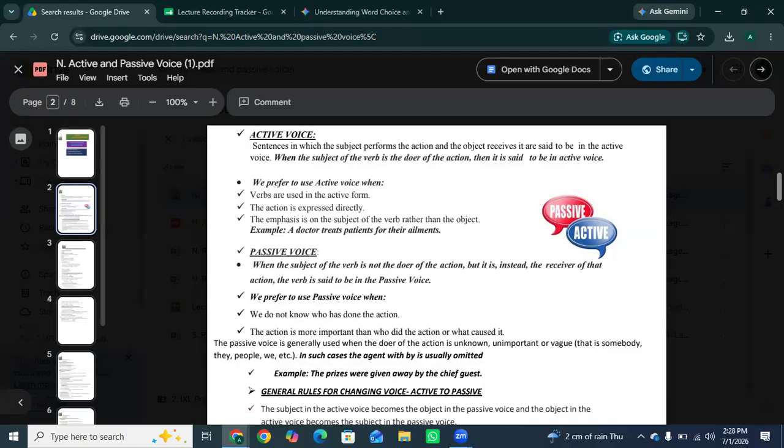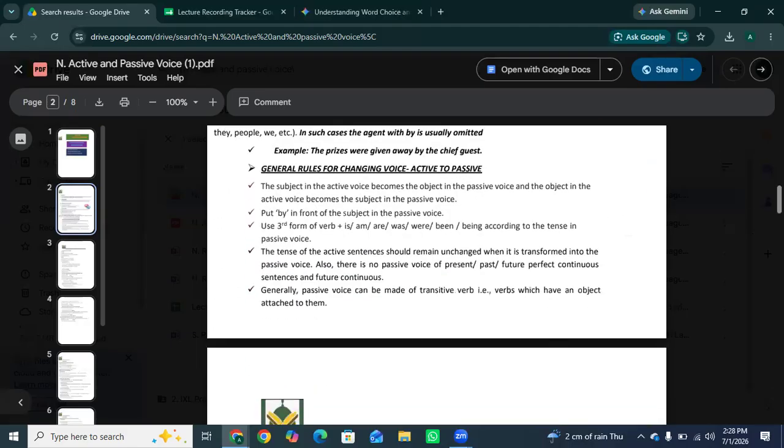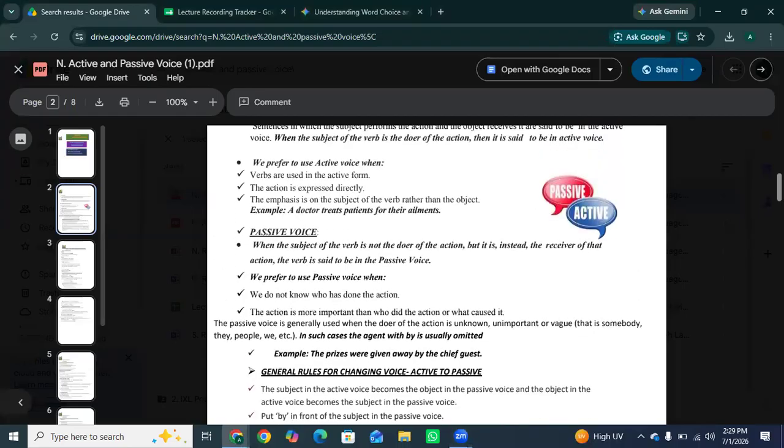The next topic is the general rules for changing voice, like active to passive. So here are the rules. Wait, let me give you another example for easy clarity of active and passive voice. As I have told you, the simple rule is that in active, who did it comes first, and in passive, what got done comes first.